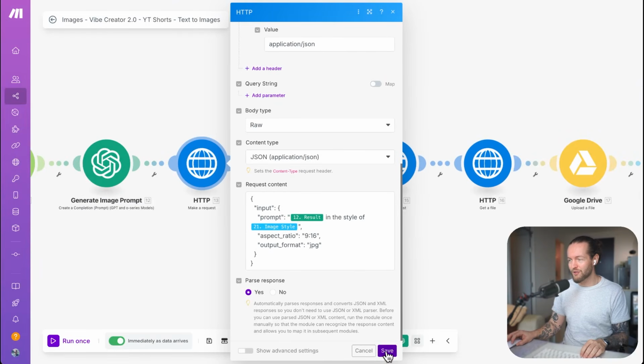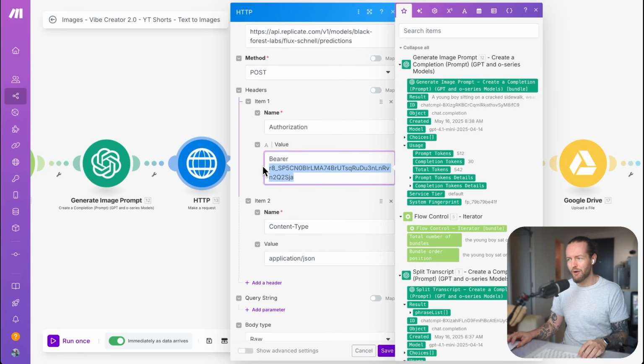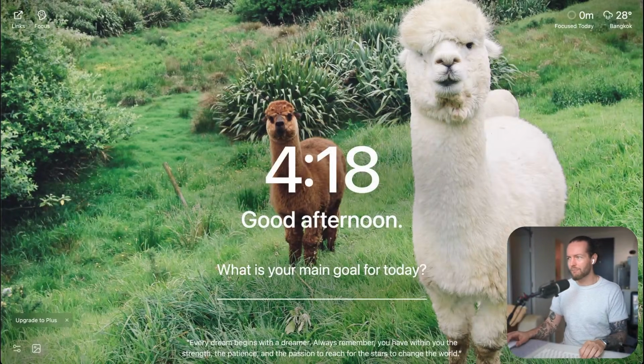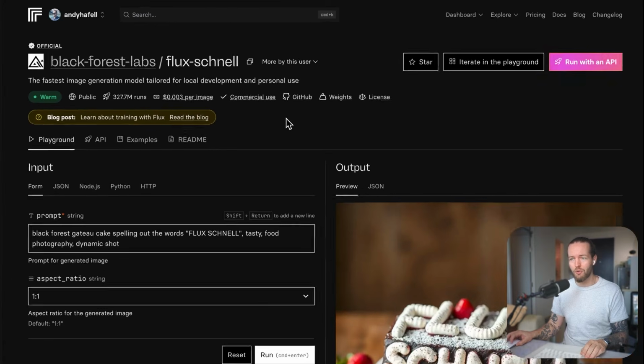Awesome stuff. So we'll just click on save, or basically I'm going to show you where to get this bearer token. All we have to do is to go to replicate.com. And if you want to be on this exact module here, you can search for Black Forest Labs/Flux Schnell. And again, we're using this because it is so cheap. It's less than 1 cent per image and we get commercial use.